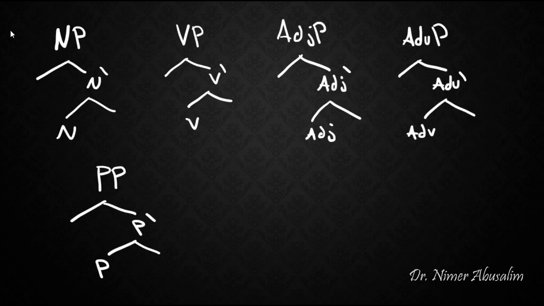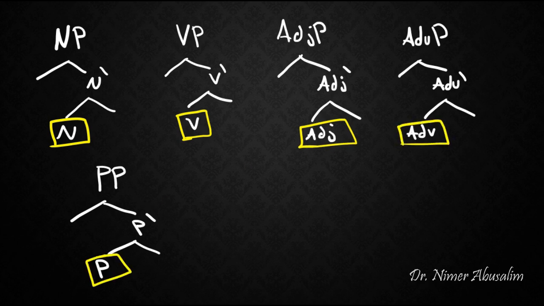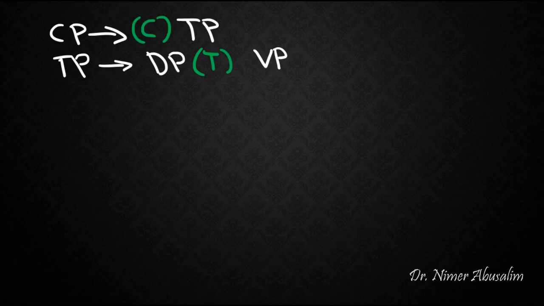In the previous lectures we discussed X-bar notation when it comes to the noun phrase, verb phrase, adjective phrase, adverb phrase, and the prepositional phrase. Now if there's one thing we've noticed, it's that in each type of phrase the head is obligatory. Sometimes it is even the only obligatory part. But there are two more phrase types that we still haven't talked about and that really don't fit this equation so far. That is the CP and the TP.